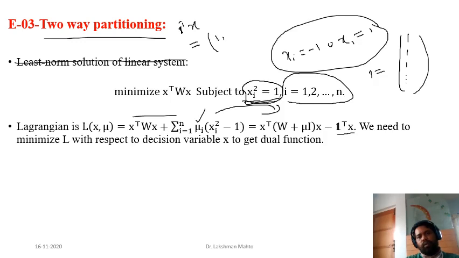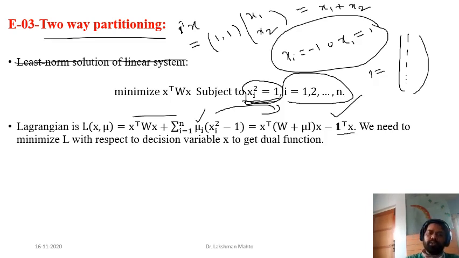So 1 transpose is (1, 1), and x is a two-dimensional vector with coordinates x1 and x2. If you simplify it, it takes a very simple linear form: x1 plus x2. That's why it is a linear function. It is another way of representing a linear function. If you observe, the coefficient of each linear term is 1. That is the way to represent such a function.